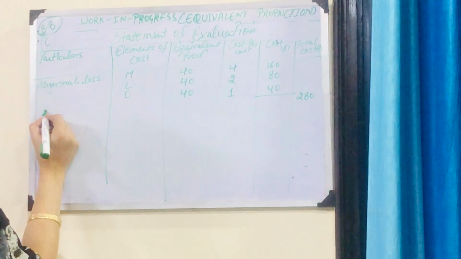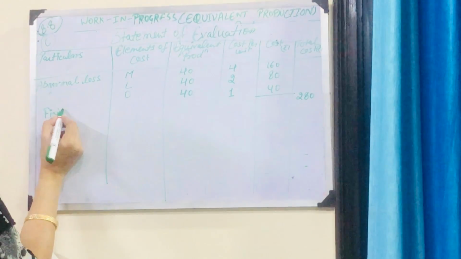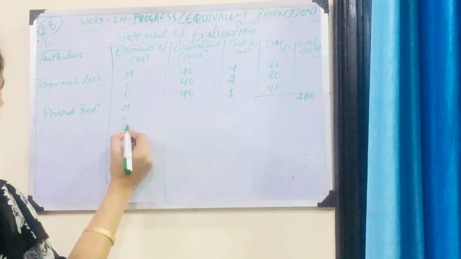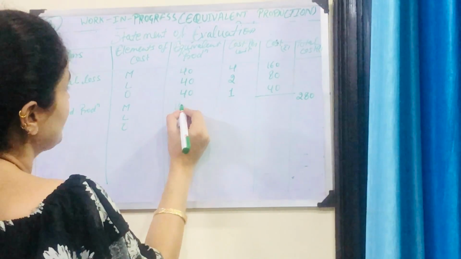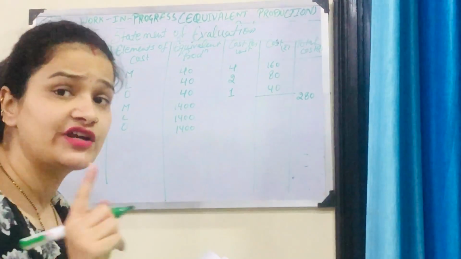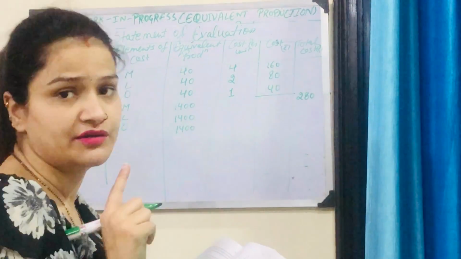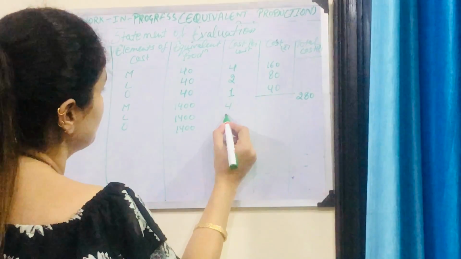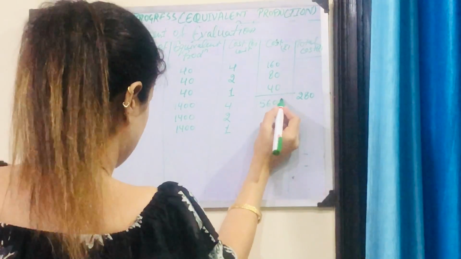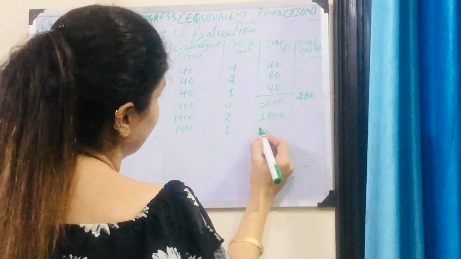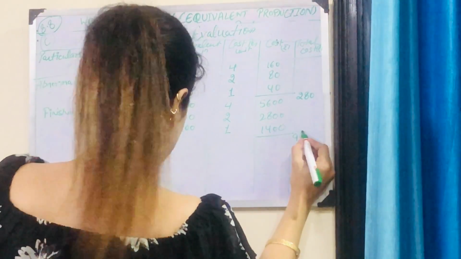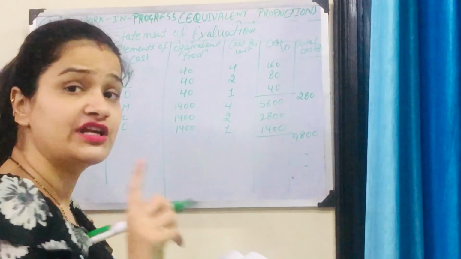The second is finished production or finished goods. Again, material, labor and overheads. For this it was 1400 and 1400. Why are we taking 1400? Because finished production we also take on 100 basis. 4, 2, 1. The same cost per unit we would take here. That is 5600, 2800 and 1400. So the total would be 9800. 9800 for finished production.